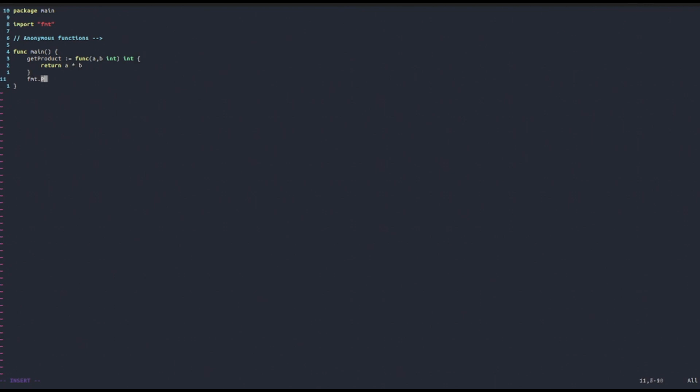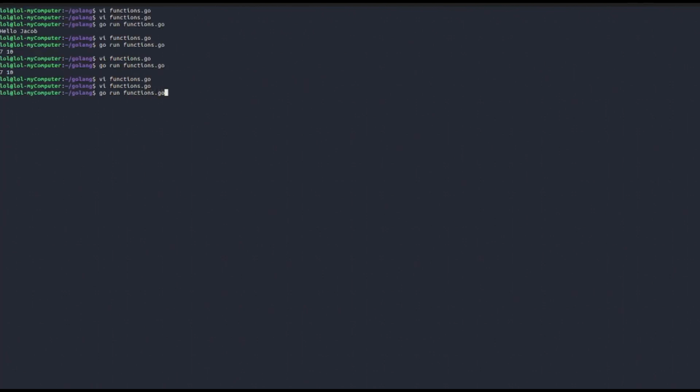Now, if we try to print out, for example, get product of 2 and 9, let's see what we get. As you can see, we get 18 as expected.